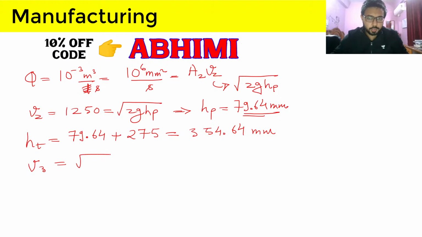So what we will do is 2 into 9810. This is in mm per second square, and then we will do this HT multiplication there.